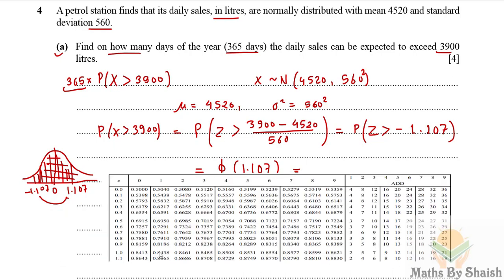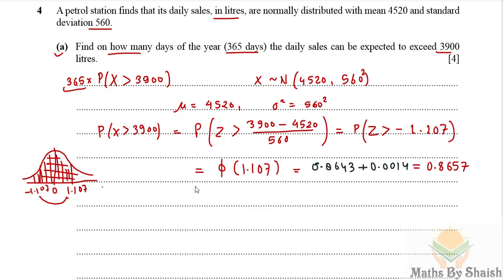We see 1.1 and then 0 and then 7: 0.8643, and the last two digits add 14, meaning plus 0.0014, so the total is 0.8657.